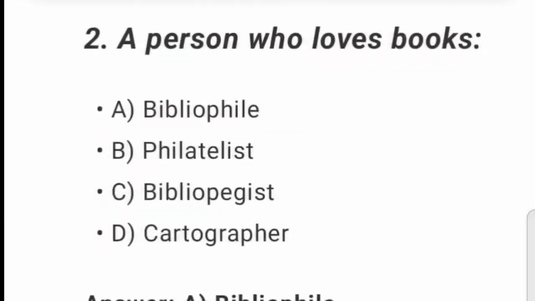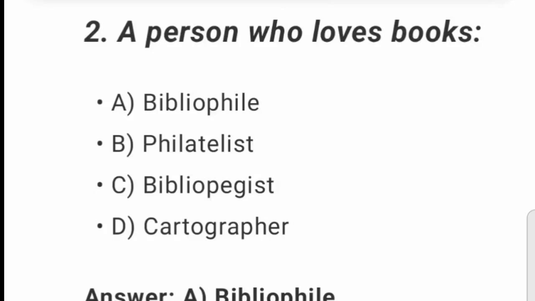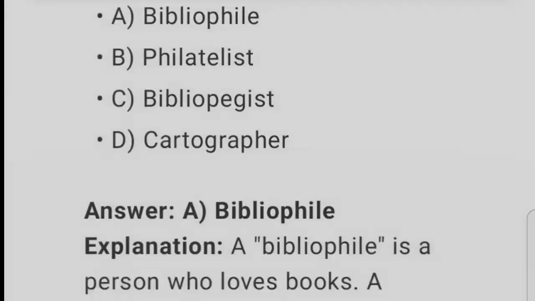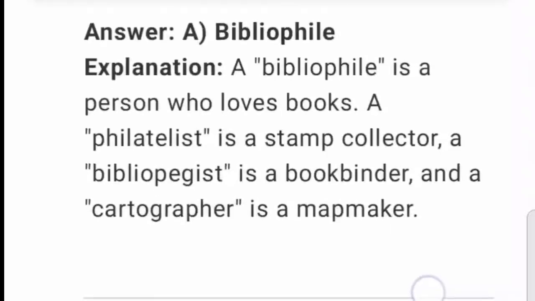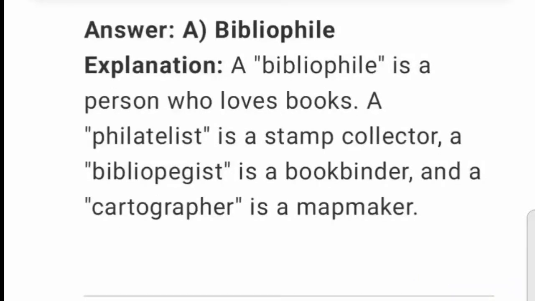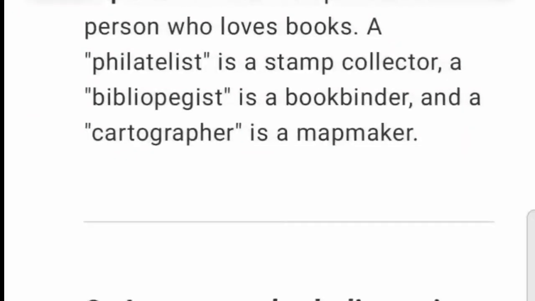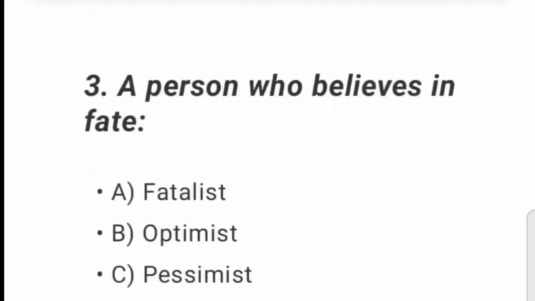2. A person who loves books. A. Bibliophile. B. Philatelist. C. Bibliopegist. D. Cartographer. Answer A. Bibliophile. Explanation. A bibliophile is a person who loves books. A philatelist is a stamp collector. A bibliopegist is a bookbinder, and a cartographer is a map maker.